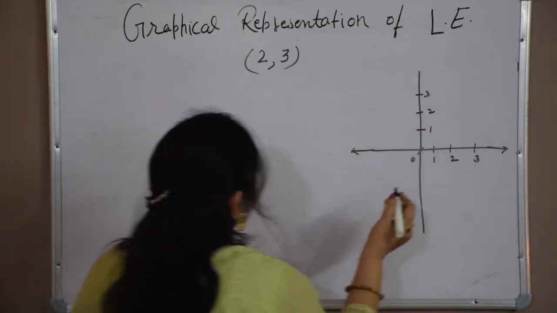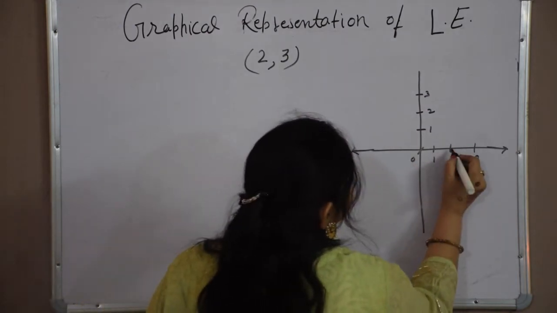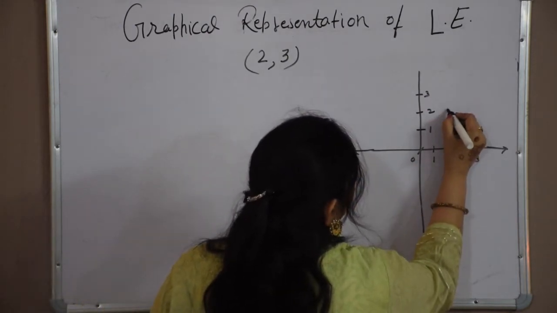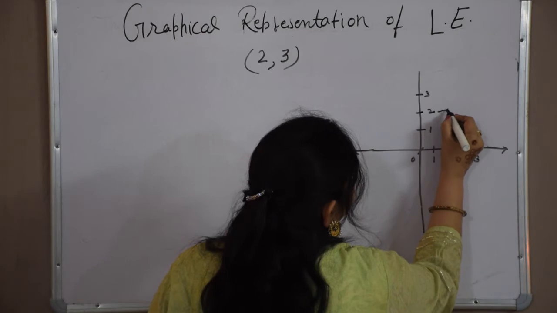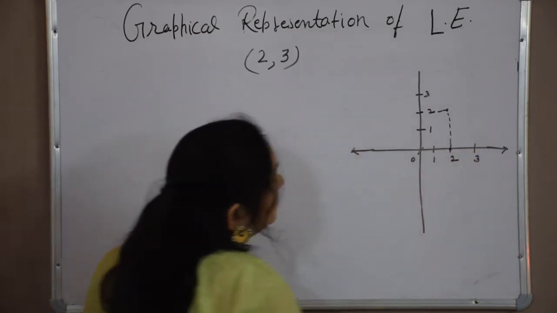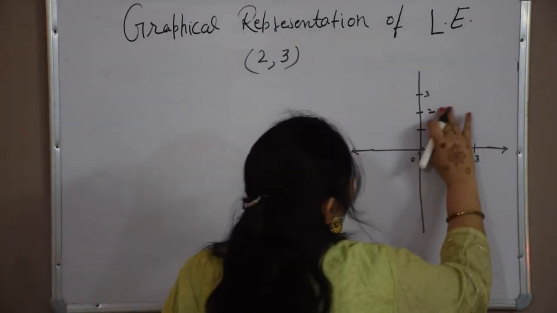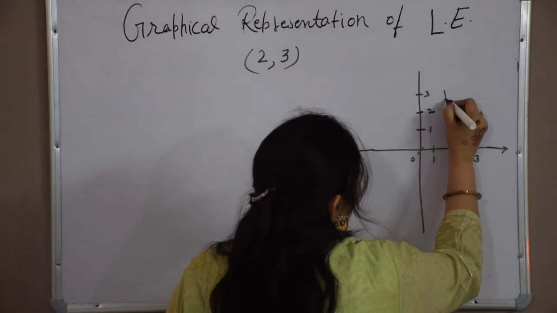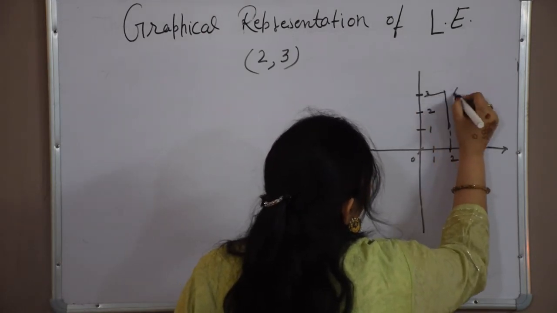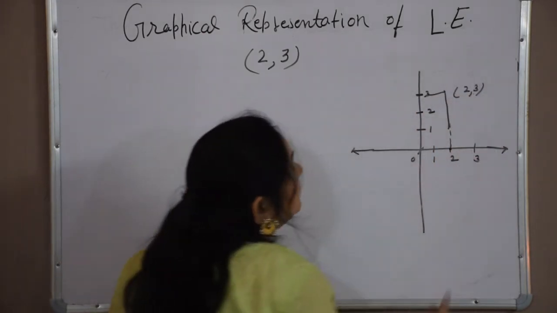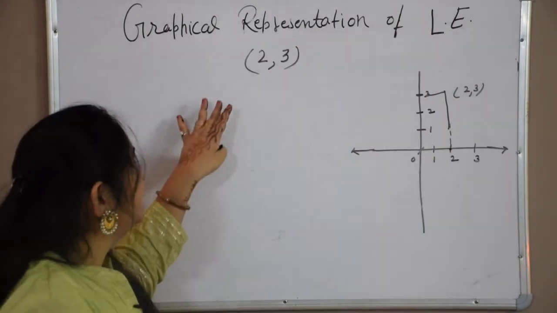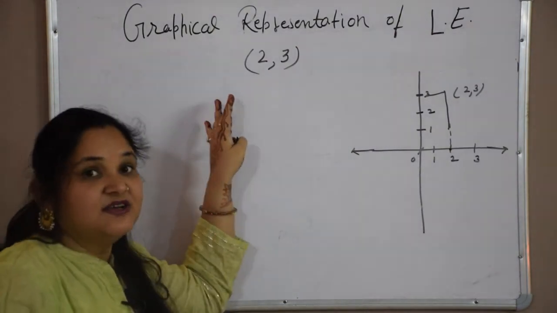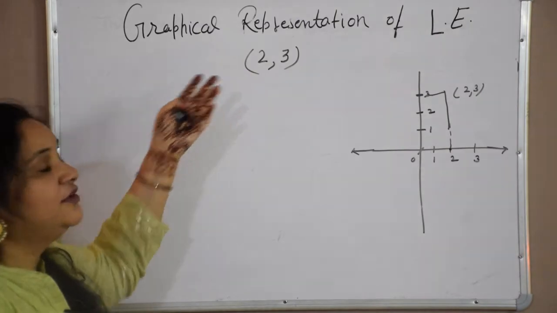We can take negative values also. (2, 3) is the point. We have to find the equation of the lines which pass through the point (2, 3).